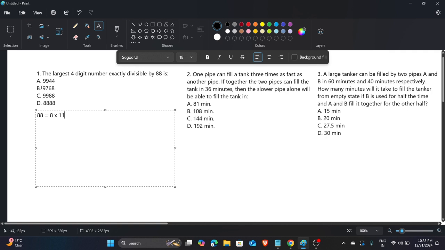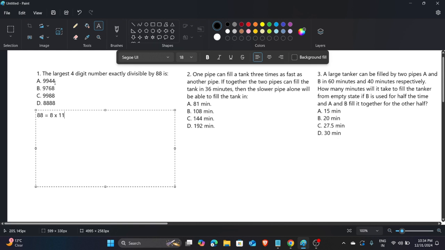Now we try the next one. Last three digits: 8 ones are 8, 8 nines are 72, so the remainder is 4. This is also not divisible by 8. If it is not divisible by 8, then it is not divisible by 88 either. Now we check this number. Last three digits: 8 ones are 8, remaining one, 8 ones are again 8, 8 ones are again 8, so the remainder is 6 and this number is divisible by 8.